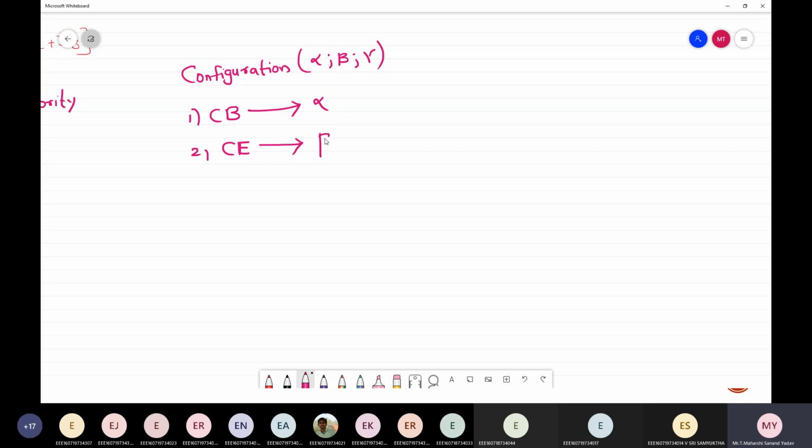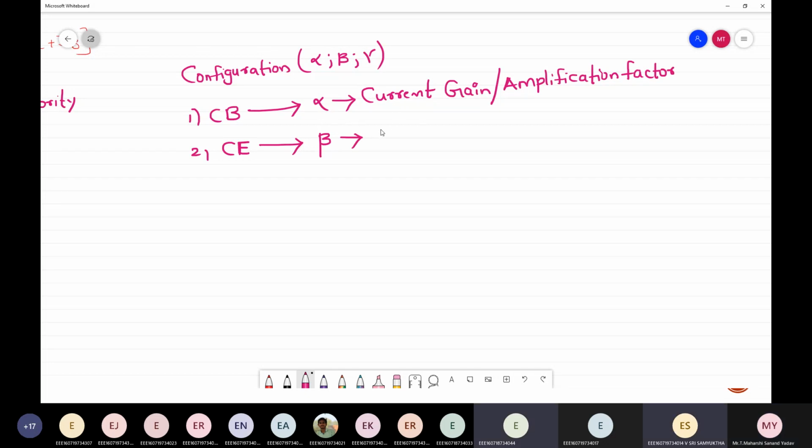Next, for common emitter, beta. Okay, what is the name for alpha? It is called current gain, or current amplification factor. What is meant by gain? Output by input. This is nothing but the amplification factor. Next, what about beta? Transport factor. Good. It is the transport factor.